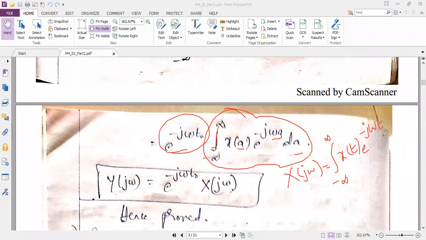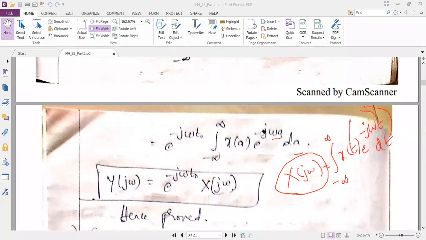I told in the earlier modules also, these three variables should be matching. It need not always be t, it can be a also, or b also. Here also all three variables are the same. If it is the same, then I can replace it with X of j omega. That's it. So successfully I have proved this property.